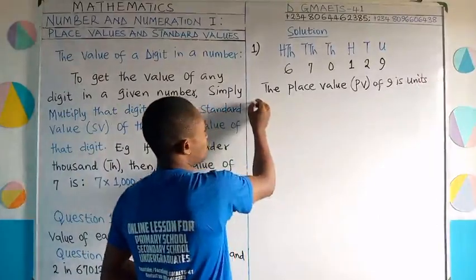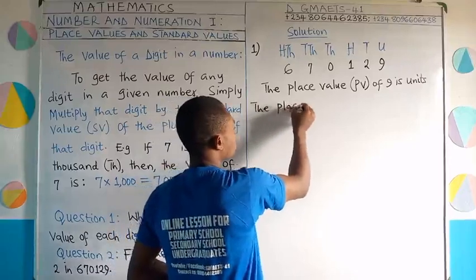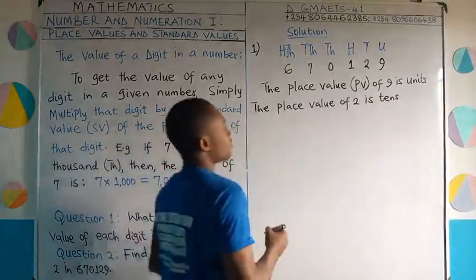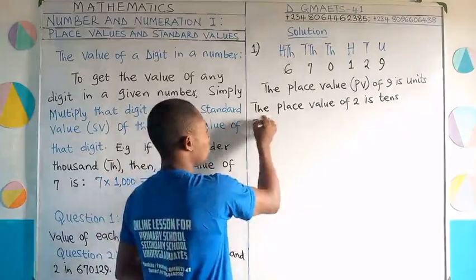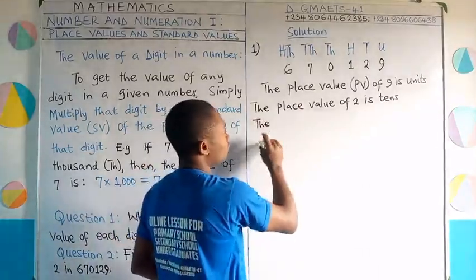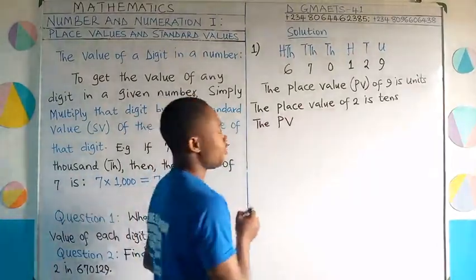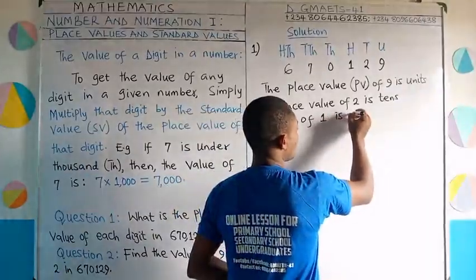Then we'll move on. The second, the place value of 2 is tens. Alright, that's PV. I am using it to represent place value. The next one, the place value of 1. Let me use this abbreviation now. The PV of 1 is hundreds.